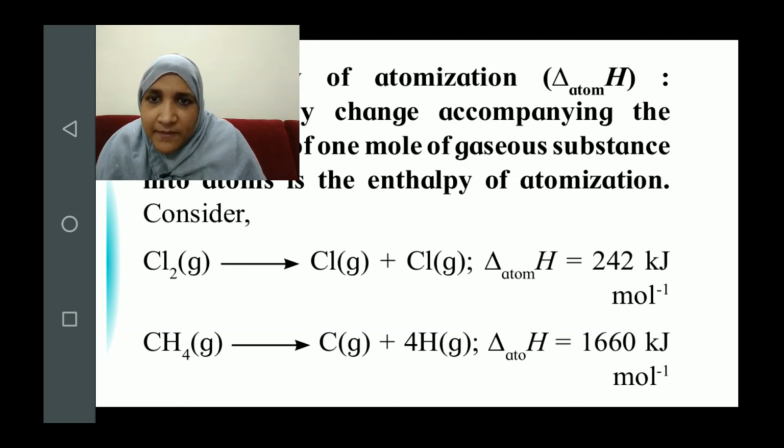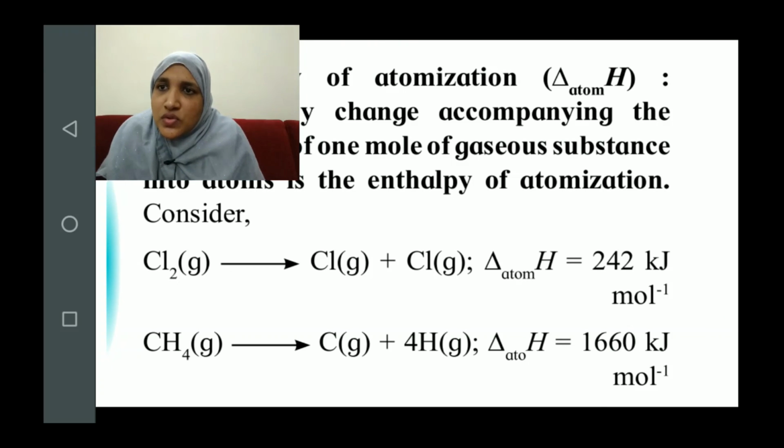The amount of heat absorbed is around 1660 kilojoules per mole. So keep in mind that breaking of a gaseous molecule into its constituent atoms is known as atomization, and whatever energy change takes place for that atomization is termed the enthalpy of atomization.